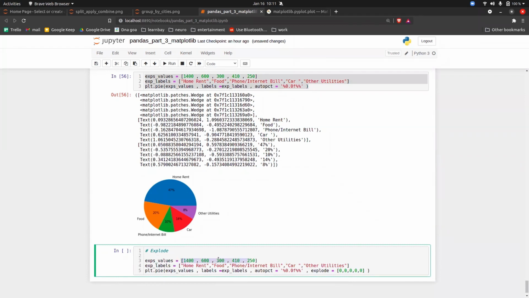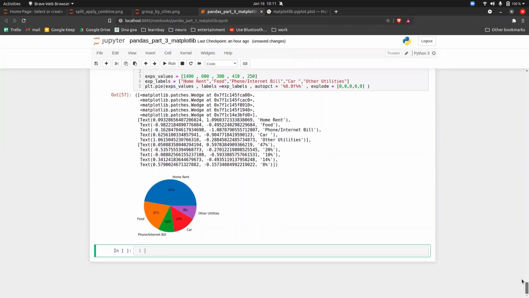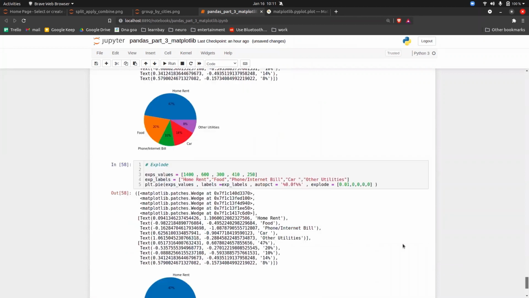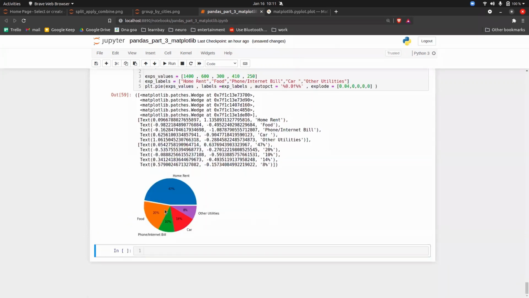So 1 2 3 4 5, 1 2 3 4 5. Okay, so when it's 0 0 0, there is no change. But let's say if I increase to 0.01, now what will happen is the first one, that is the home rent label, will be exploded out from the pie chart. So as you can see, there is a small boundary that is getting created now. So let's say 0.4. So see, it is exploded out. So from this, we can say that, okay, this is the highlighted part.